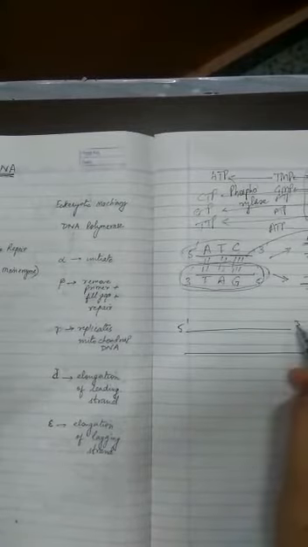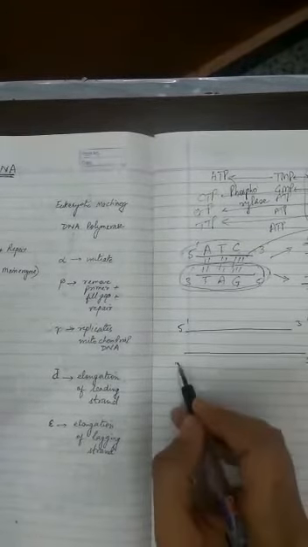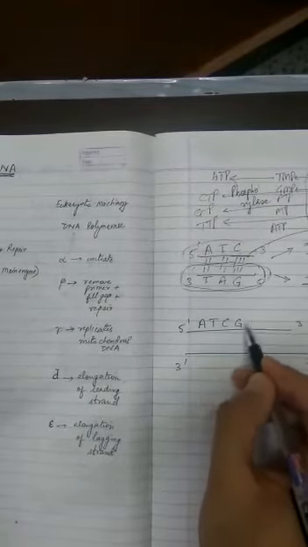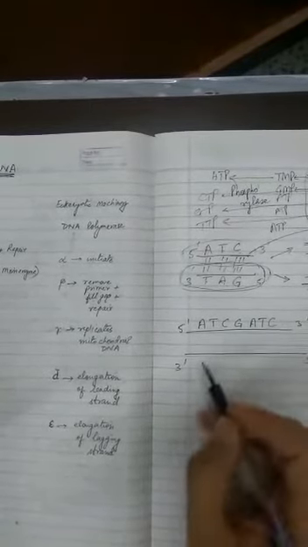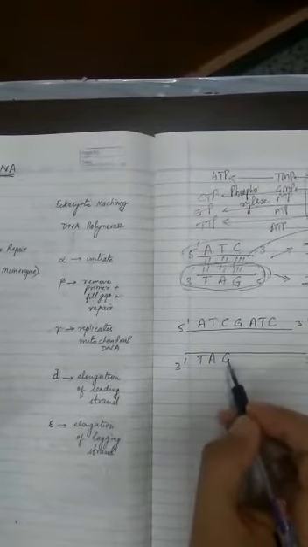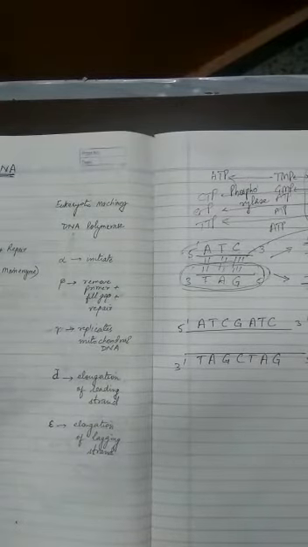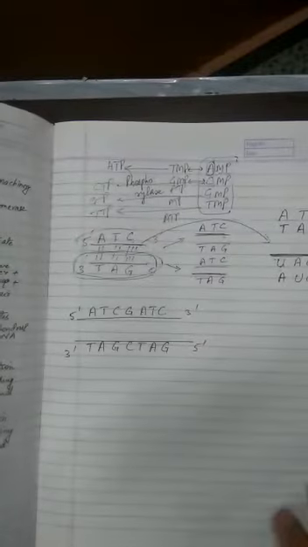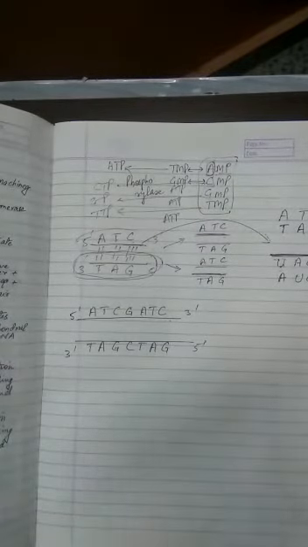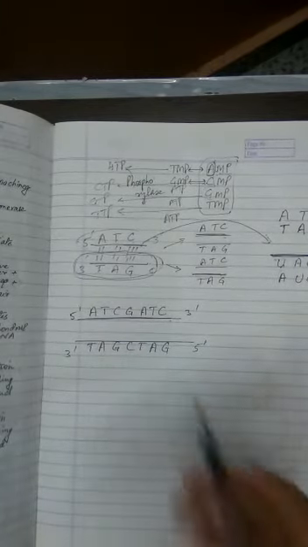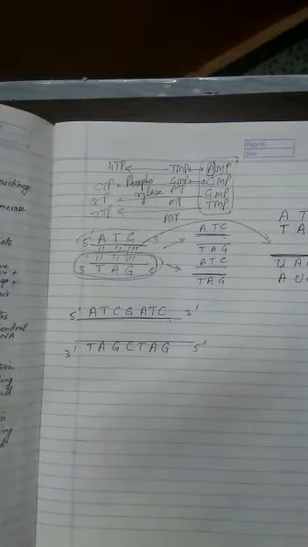5 prime to 3 prime. So this is a hypothetical stretch of DNA which I have written. We all know that if both the strands of this are going to be read to form a molecule of protein, remember one thing, we have already done this before also.